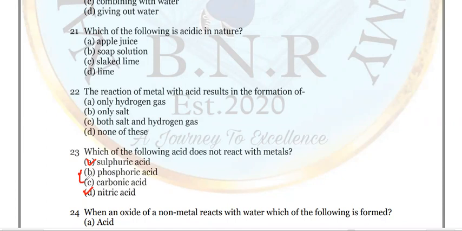Look here, carbonic acid is a weak acid compared to phosphoric acid. Out of these 4, carbonic acid is a very weak acid, so there is no chance of it displacing ions by reacting with a metal. So the answer is C. Carbonic acid is a weak acid which does not react with metal. Keep it in mind. Out of these 4, option C is right. Look at question number 24.